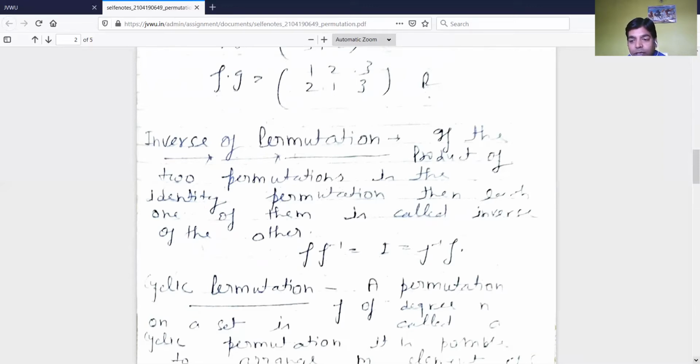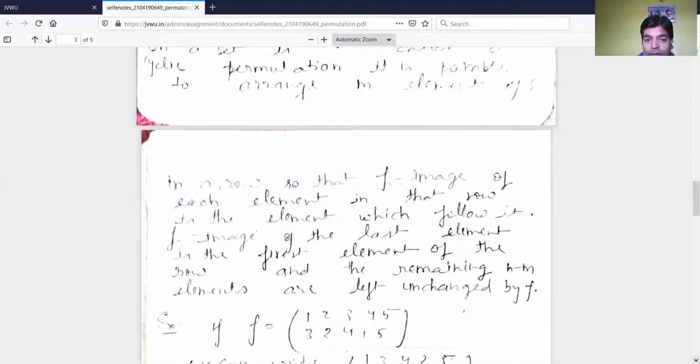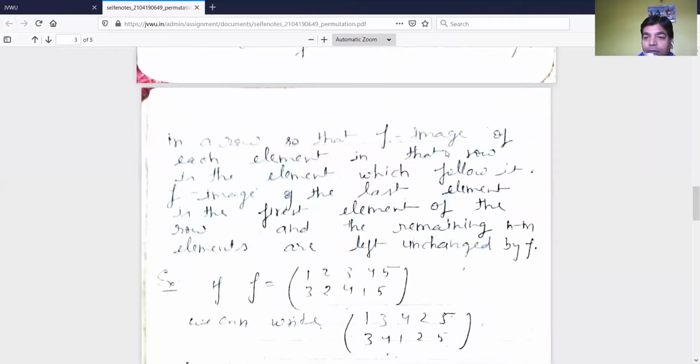This is the inverse of the permutation. Next, we will see the cyclic permutation. A permutation F of degree n is called a cyclic permutation if it is possible to arrange m elements of S in a row so that the F image of each element in that row is the element which follows it, the F image of the last element is the first element of the row, and the remaining n minus m elements are left unchanged by F.